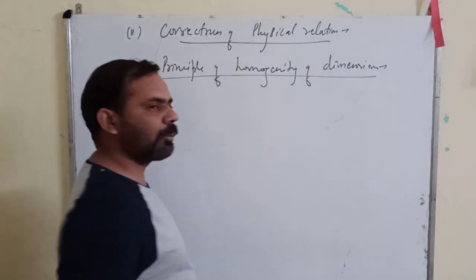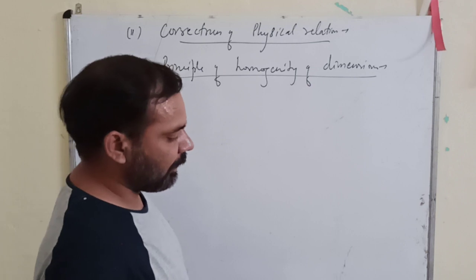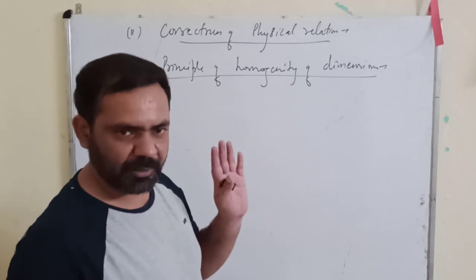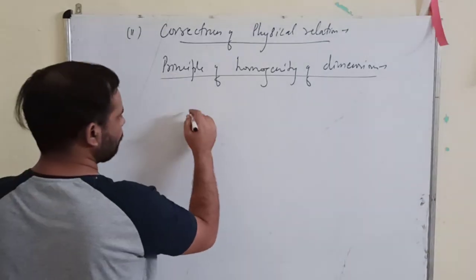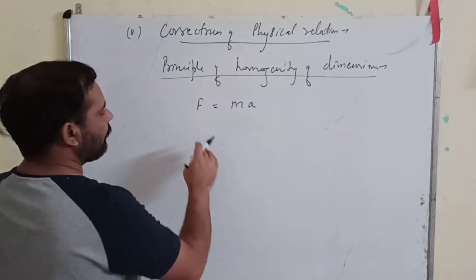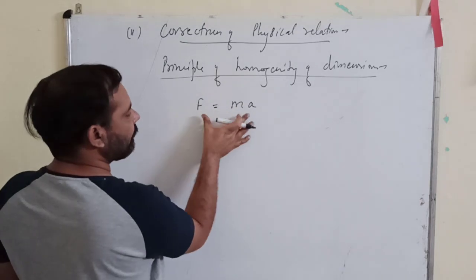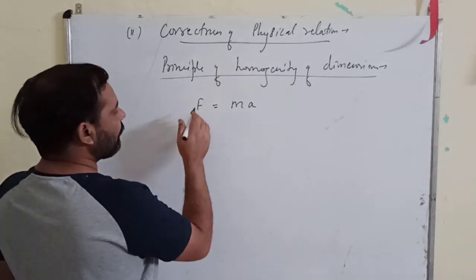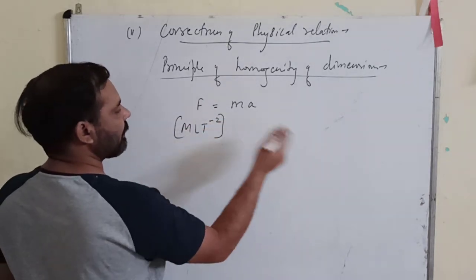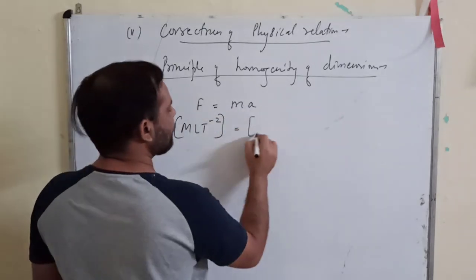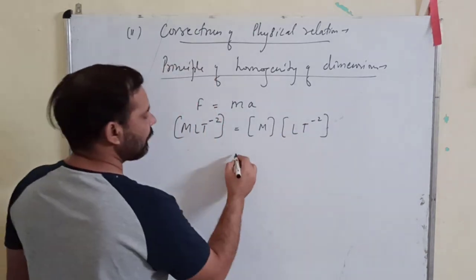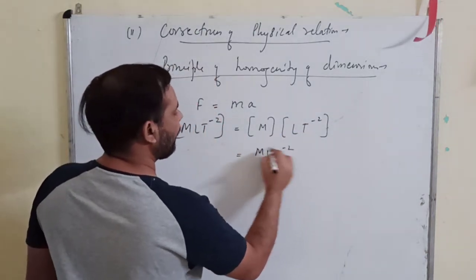Now what does this principle of homogeneity of dimensions tell us? That the dimensions of fundamental quantities on both sides of a dimensional equation must be the same. Suppose you have F is equal to MA. So here we have a dimensional equation. Now what is the dimension of force? It is MLT minus 2. Just a few minutes back I obtained it. What will be the dimension of this M? Mass is M and A is LT minus 2. So it means MLT minus 2.